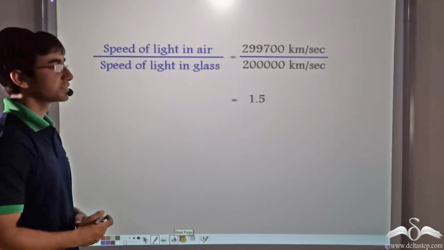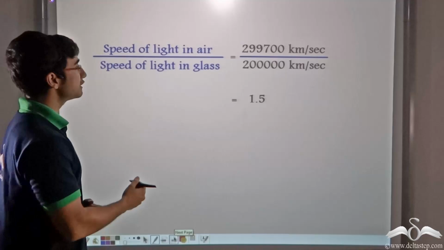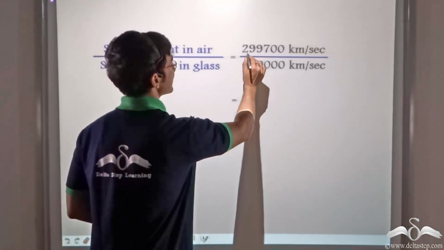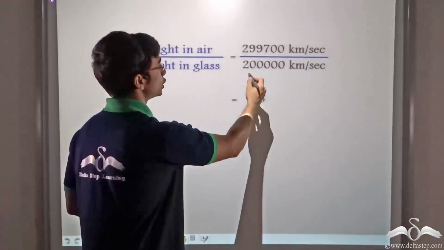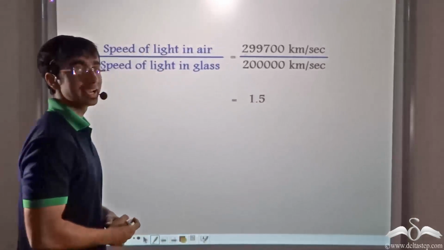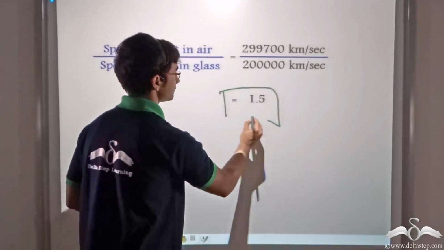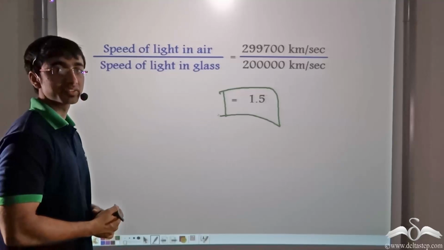If we divide the speed of light in air by the speed of light in glass, we come up with 2,99,700 kilometers per second divided by 2 lakh kilometers per second. And the result we get is equal to 1.5. This is known as the refractive index of glass.